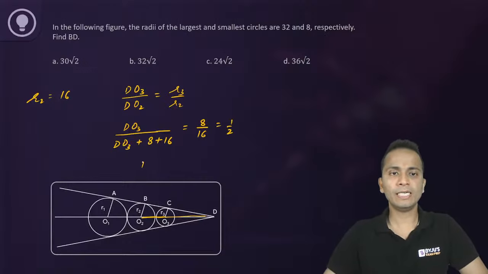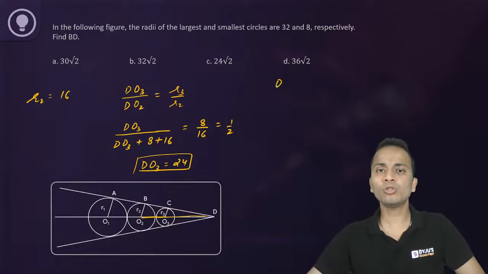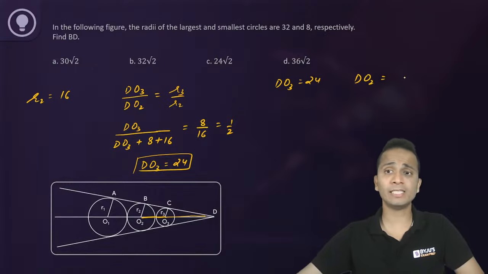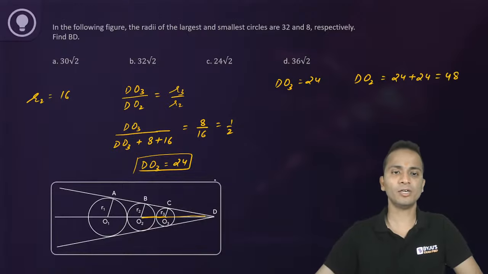So DO3 will be equal to 16 plus 8, that is 24. Now the value of DO3 is known, 24. So the value of DO2 will be known, that is 24 plus 24, which is 48. Okay.